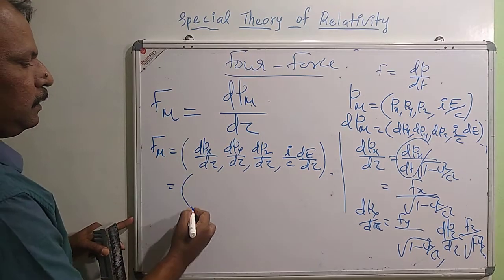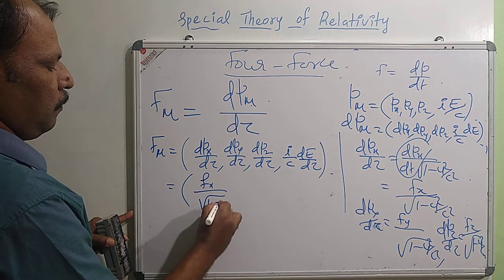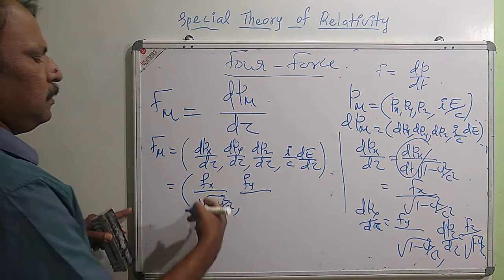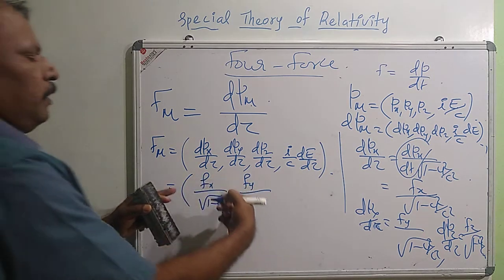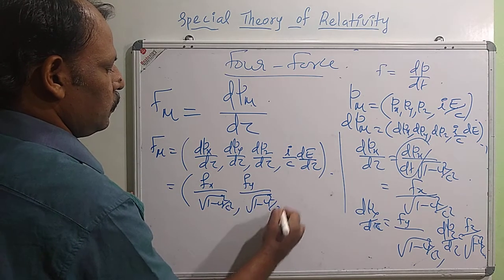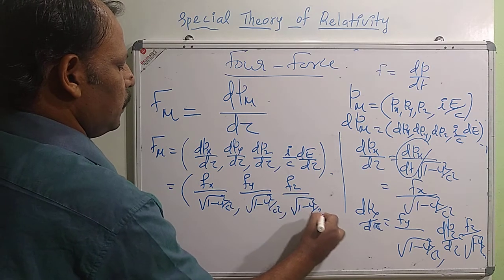We can write these components as gamma u fx, gamma u fy, gamma u fz.